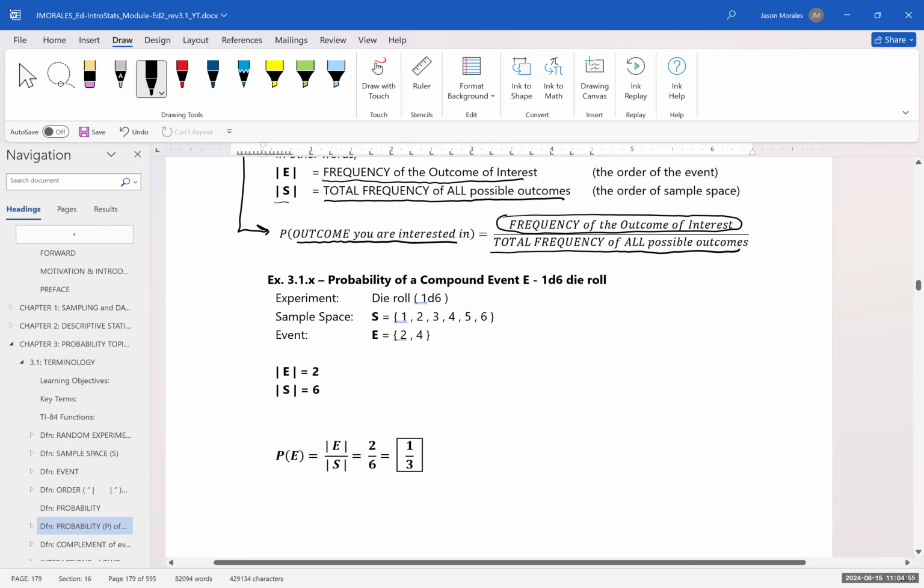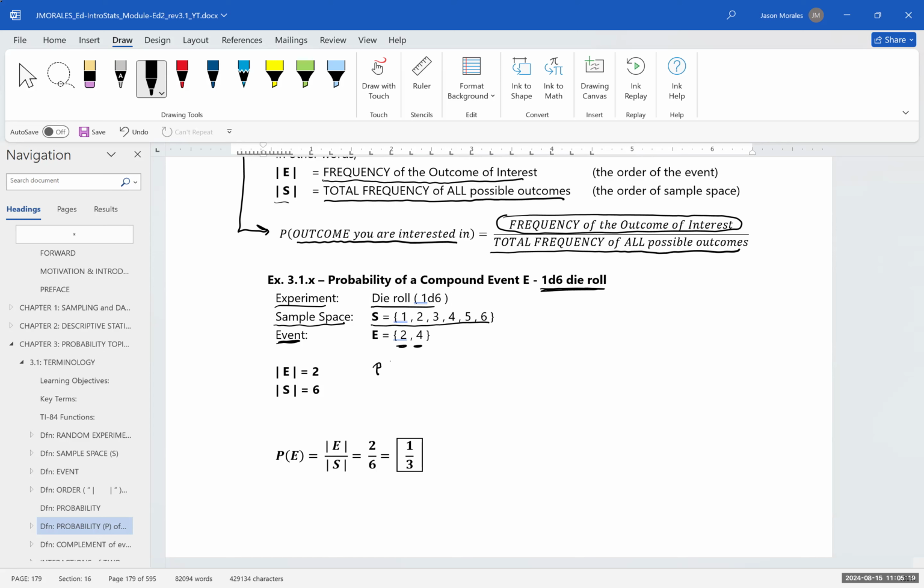So we're going to look at the probability of a compound event with a single six-sided die experiment. So here our experiment is rolling a six-sided die. We know the sample space of rolling a six-sided die. And our event is going to be rolling a 2 or rolling a 4. And so if we're interested in what's the probability of rolling a 2 or a 4,